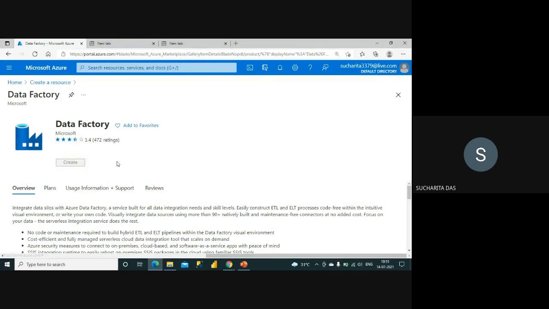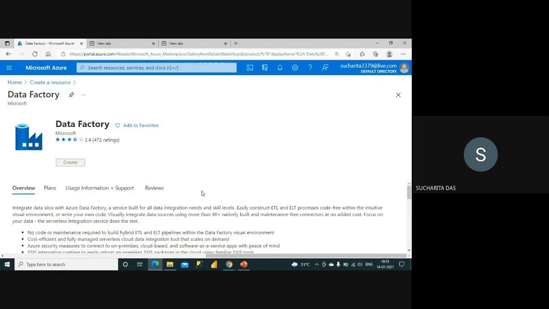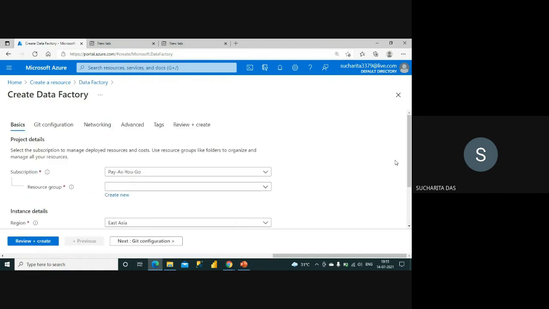You can see I just press the create button. So this is the screen for the details of the data factory. You have to fill in there.